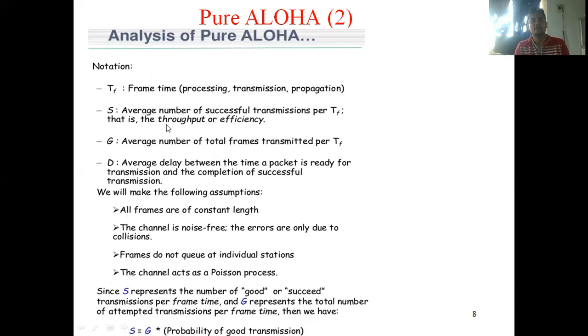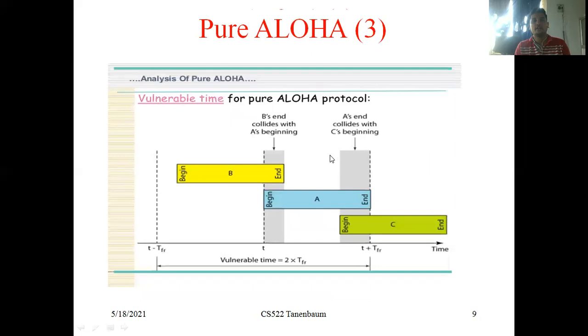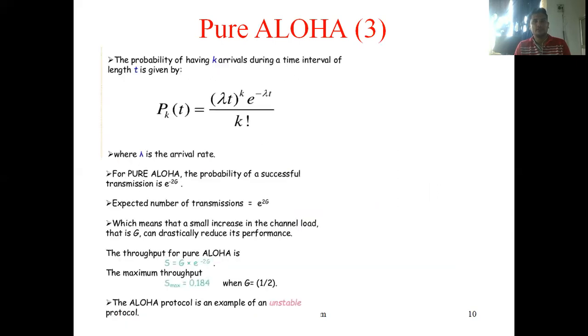For that purpose, S is the average number of successful transmissions per TF, and G is the average number of total frames transmitted per TF. This is the pure Aloha vulnerable time calculation: how we have to calculate the vulnerable time for pure Aloha. It also we covered in the last video.